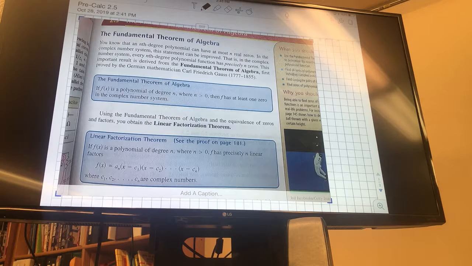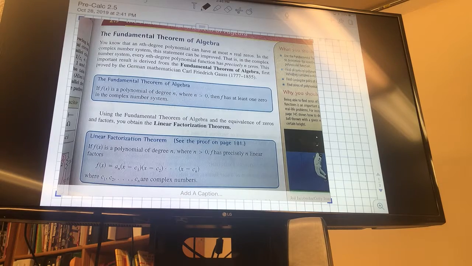All right. So section 2.5 is the fundamental theorem of algebra. It was a big deal when it first came out. It's what we call an existence theorem. It tells us something exists, but it doesn't help us find it. It says, hey, this is out there. We have no idea how to find them all, but it's there.